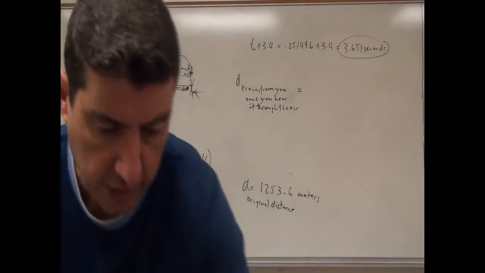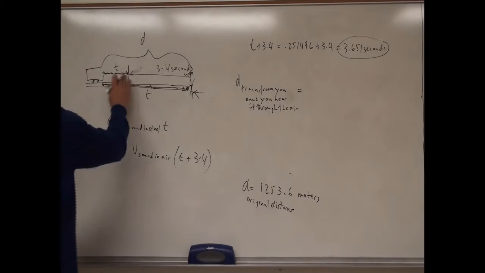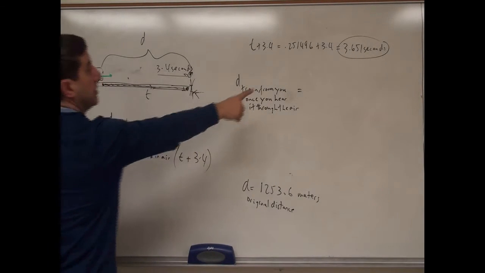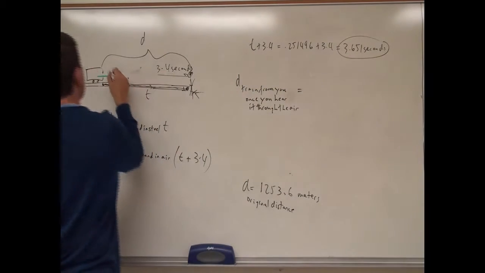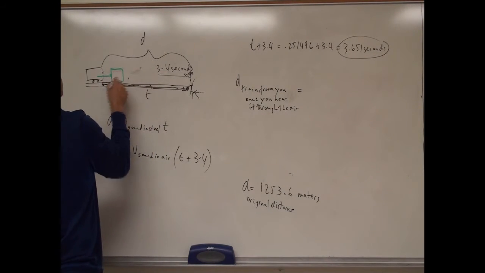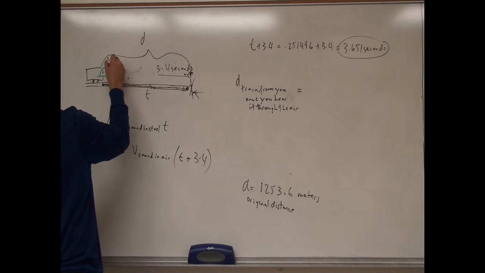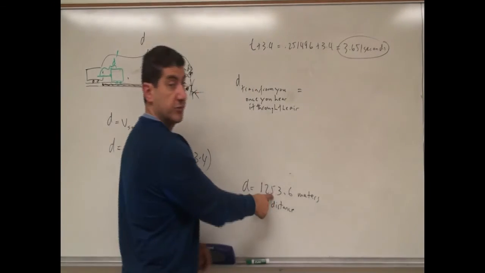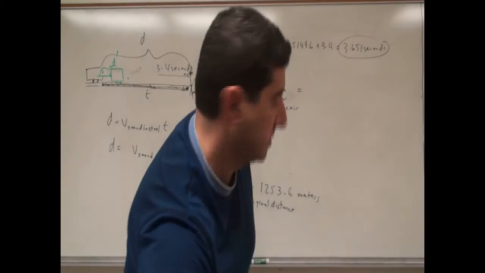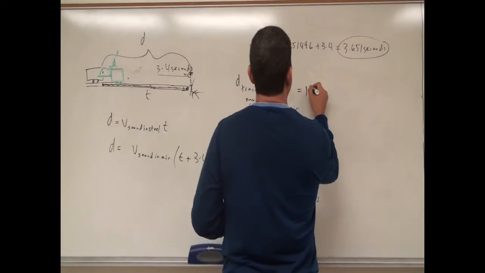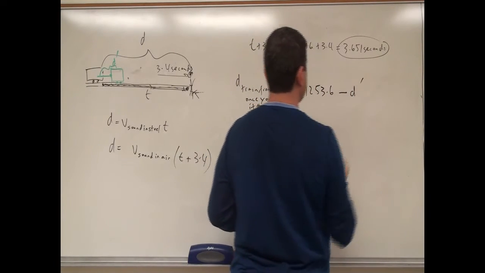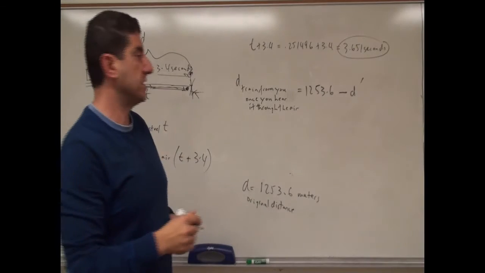We can draw this in a different color. How far has the train traveled? So during that 3.651 seconds, where's the train? So maybe the train is here. So how far has the train traveled? So that we can call d prime. So we take that distance and we subtract it from the original distance, right? So we have 1,253.6 minus d prime.